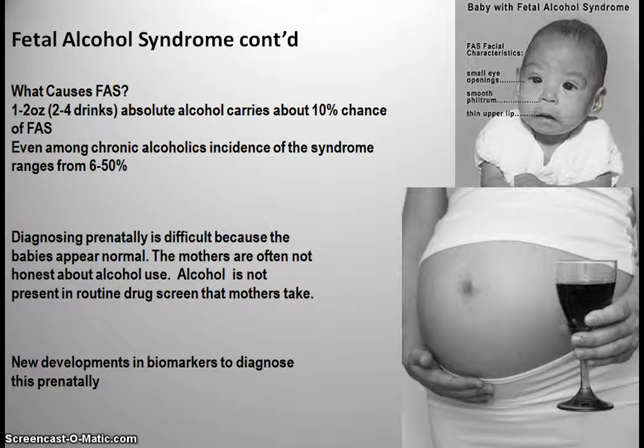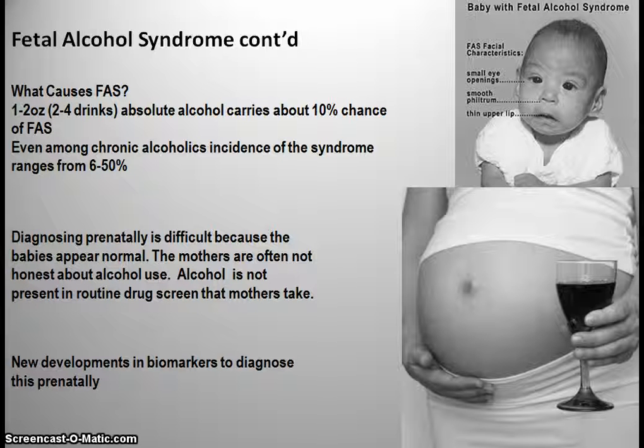1 to 2 ounces of absolute alcohol carries about a 10% chance of developing this condition. However, even among chronic alcoholics, the incidence of this syndrome has a very wide range. It ranges between 6 to 50%. It is very interesting to note that if you have alcohol when you're pregnant, this syndrome is not a done deal. The fetus is not going to be born, definitely for sure, with this condition. Something to be aware of.